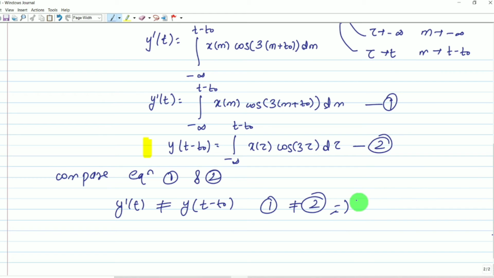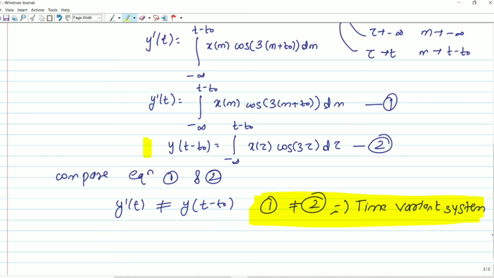We can comment it is a time variant system. Understood? Our system is time variant. First part we have done, for the second part we have to check stability. For stability, what we can do, we have to consider a bounded input.